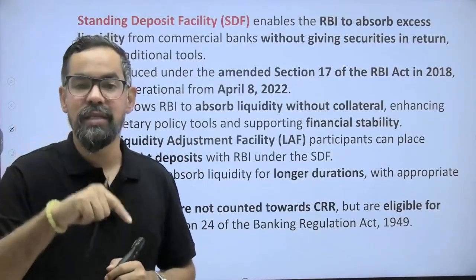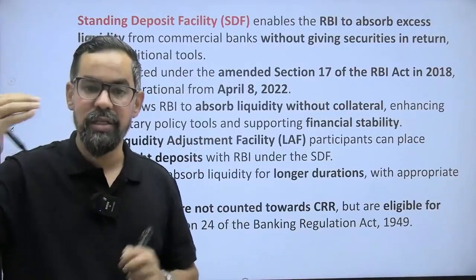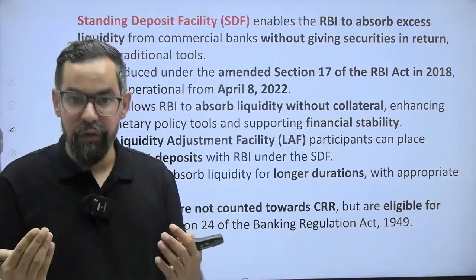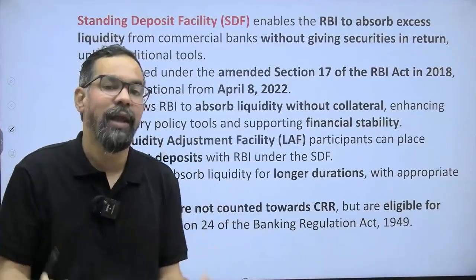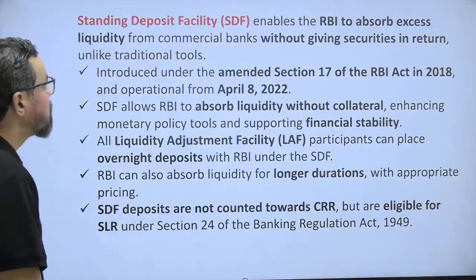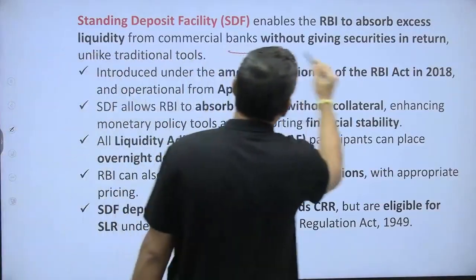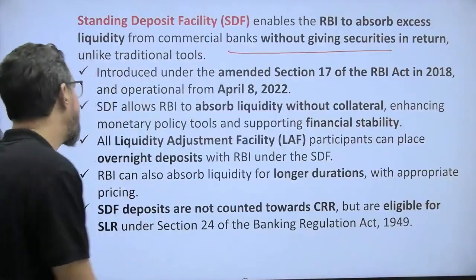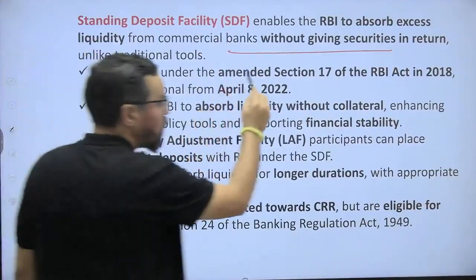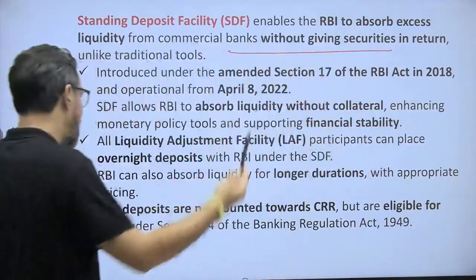But in case of SDF, the bank is achieving a higher rate of interest. In case of reverse repo rate, they are getting a lower rate of interest, right? So SDF enables the RBI to absorb excess liquidity from the commercial banks without giving securities in return. So this is the only difference between these two, along with the rate of interest.